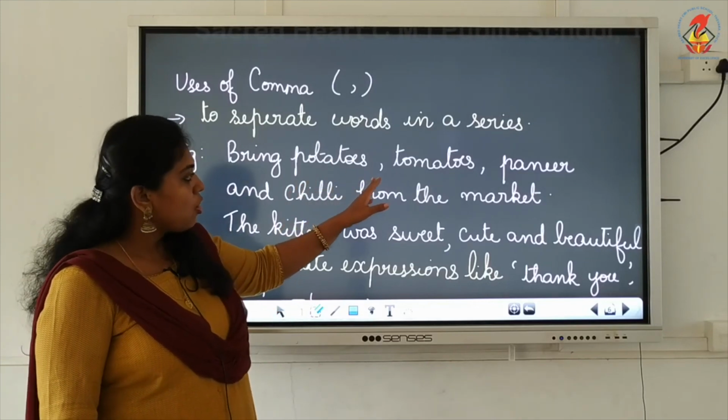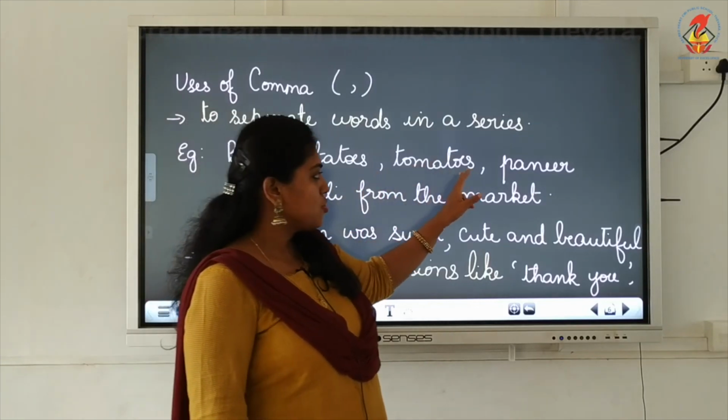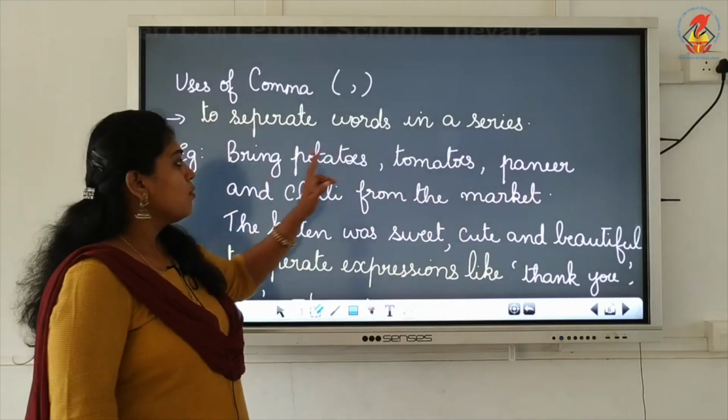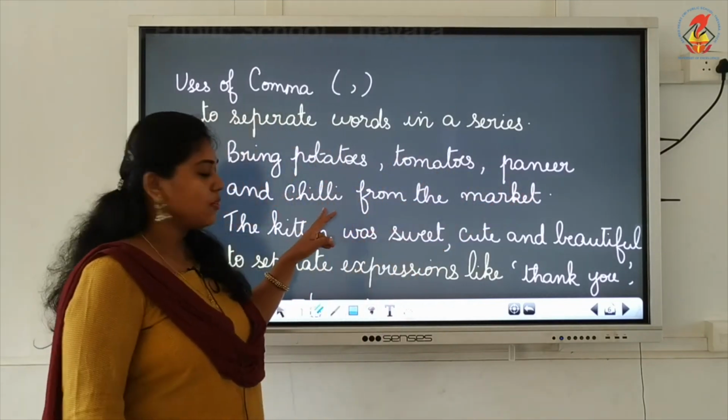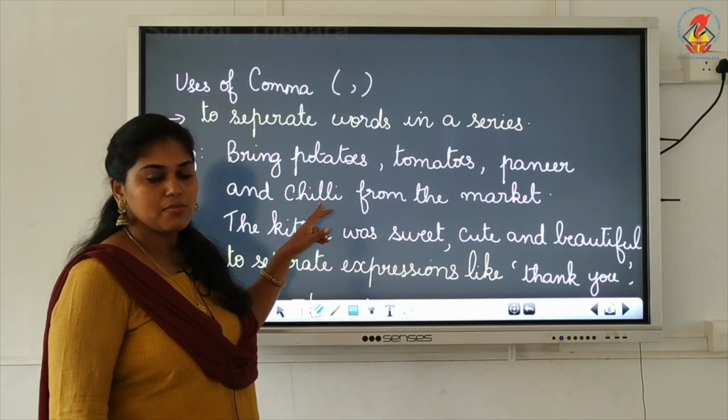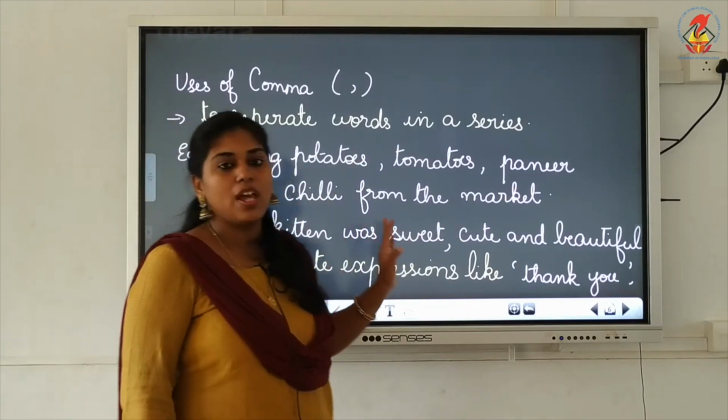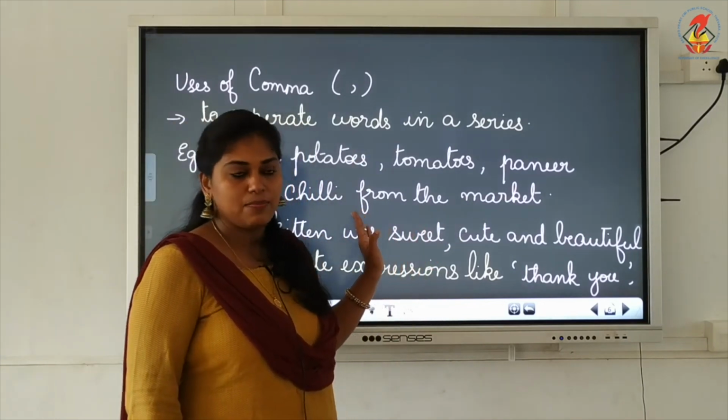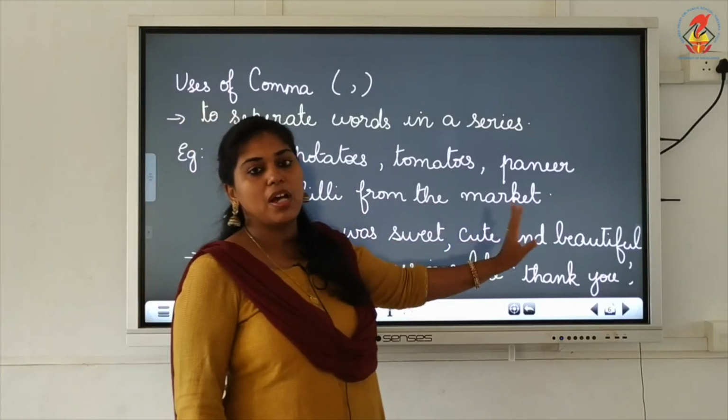So we put a comma after potatoes, then tomatoes, paneer. When we reach paneer, after paneer we have only one item, that is chili. So there we don't have to put a comma, we can write and. Okay, and chili from the market, full stop.